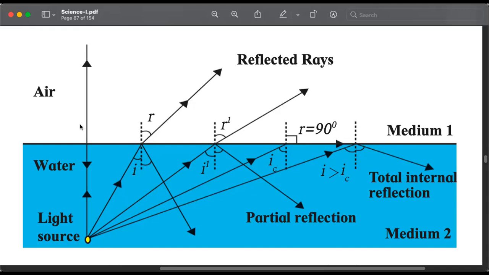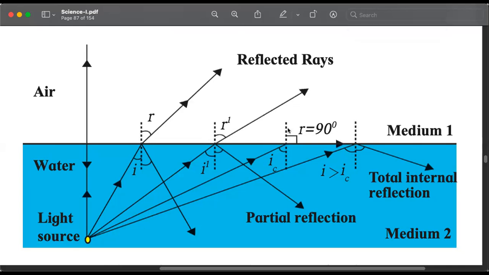In the case on the extreme left, there is no refraction, the light goes straight. And in the case on the right hand side, we can say no light is going out, everything is coming back. So the reason is both reflection and refraction, and we will call it total internal reflection. The whole light comes back inside.